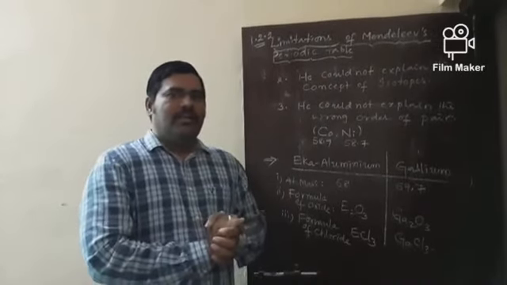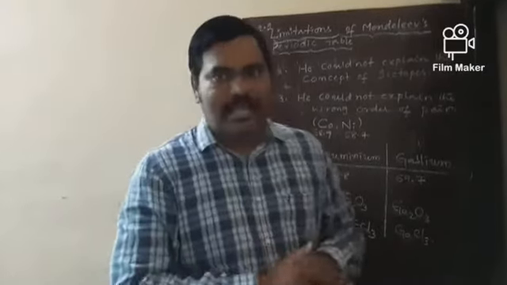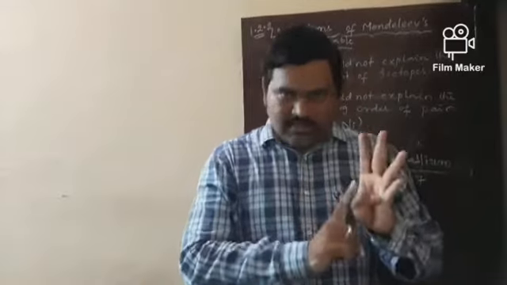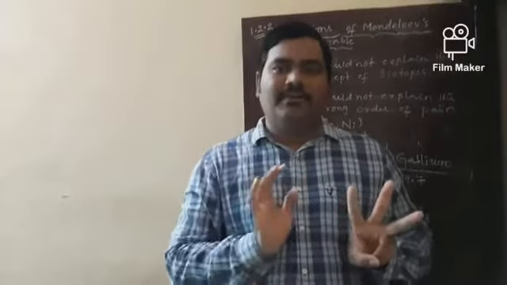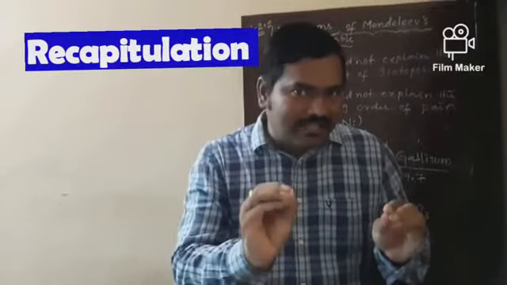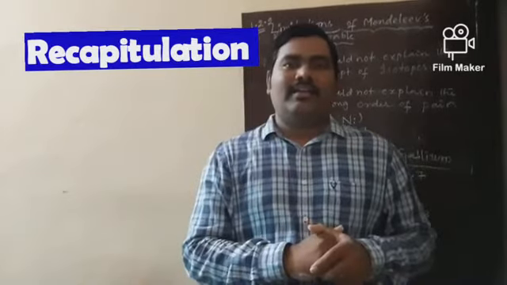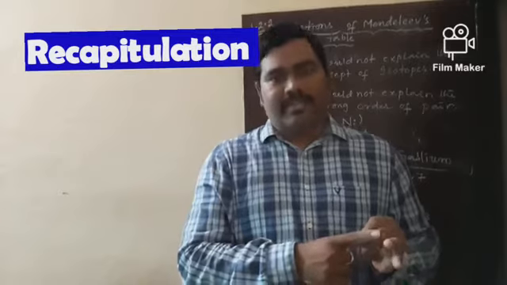So before concluding today's class, let me recapitulate, my dear students. The first point, achievements of Mendeleev's periodic table. There are three achievements. First one, predicting the properties of unknown elements at that time on the basis of existing elements like boron, silicon and aluminum.